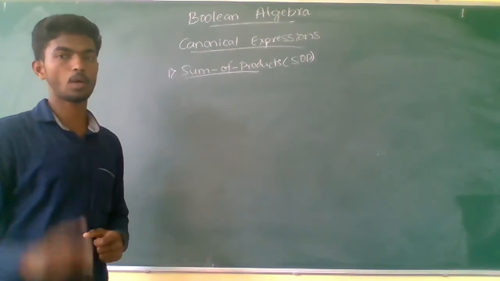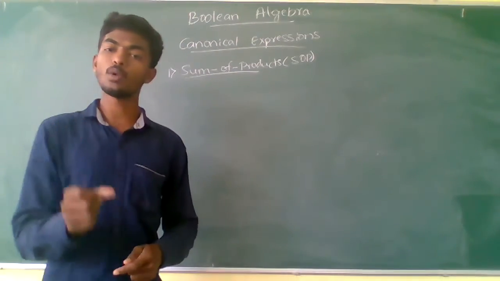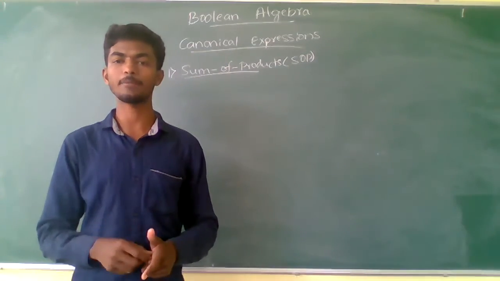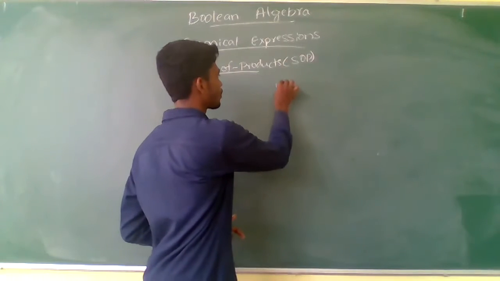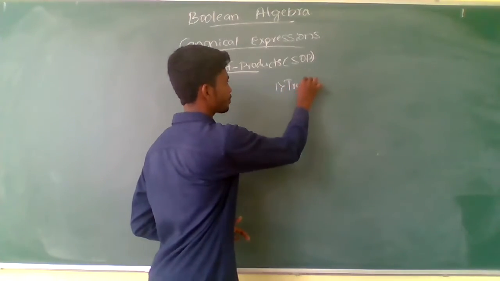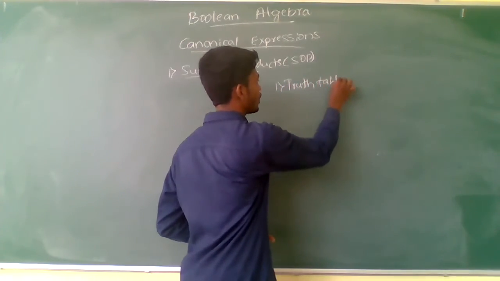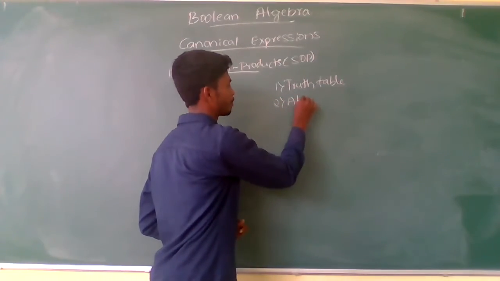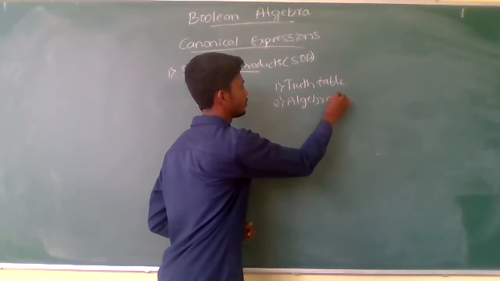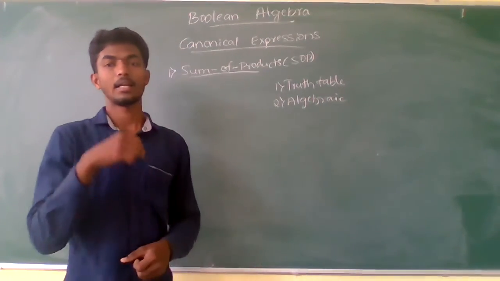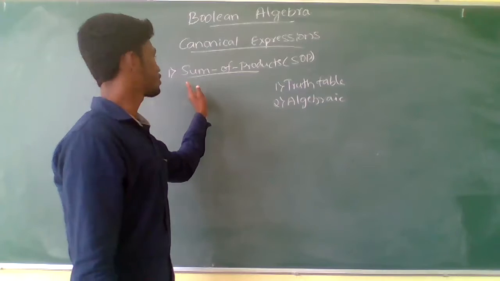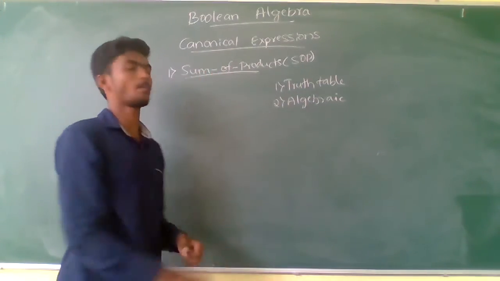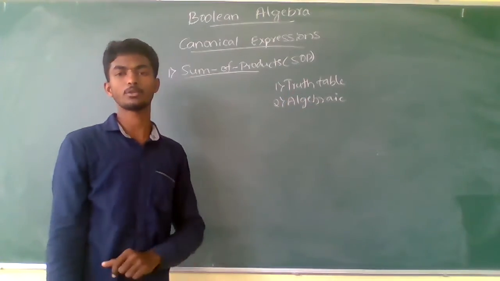So we will go with one example, and for converting into SOP or POS, we again have two different methods. One is the truth table method and another one is the algebraic method. Let us discuss solving a Boolean expression based on the sum of products form. First one, truth table method.